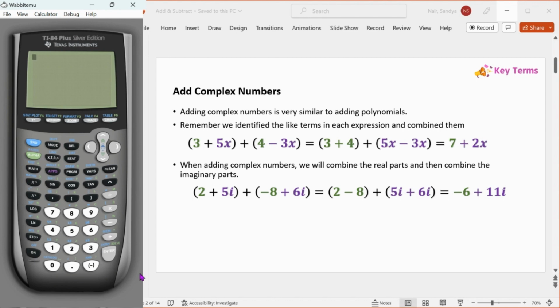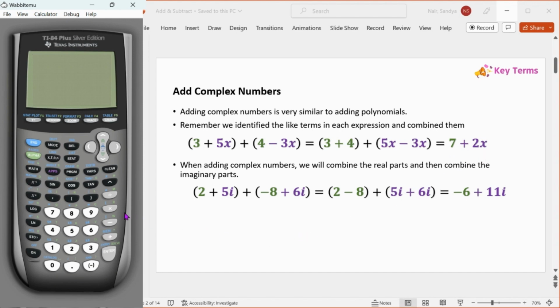So for example, if we're adding 3 plus 5x plus 4 minus 3x, we first combine the 3 and 4, which gives us 7, and then we combine the 5x and minus 3x, which gives us 2x. Remember, we leave this plus sign in our final answer because 7 and 2x are unlike terms that cannot combine.